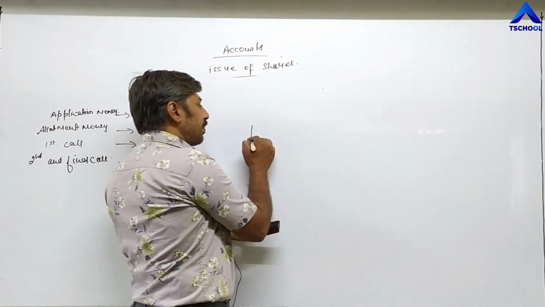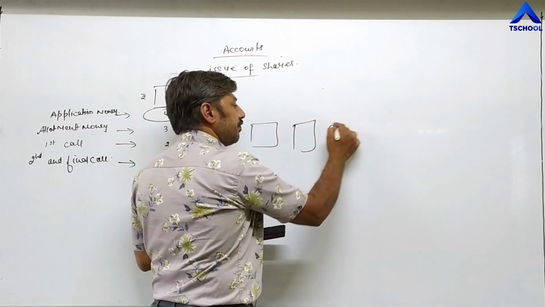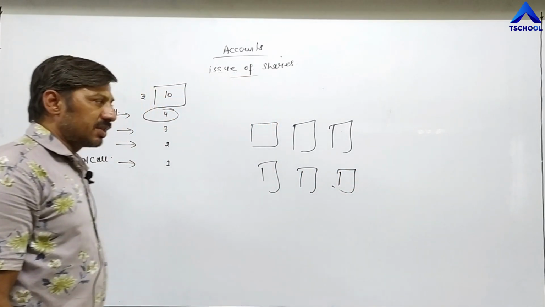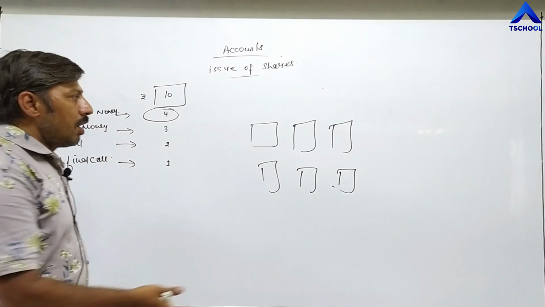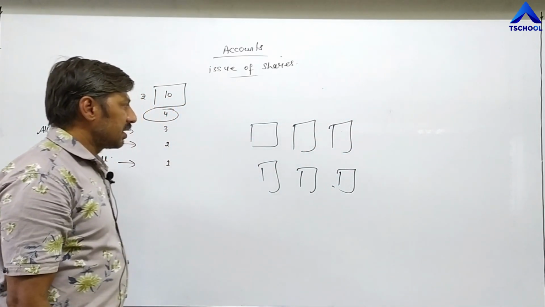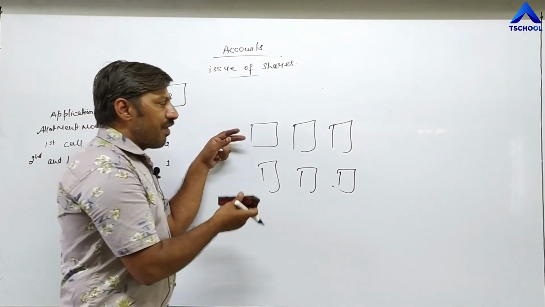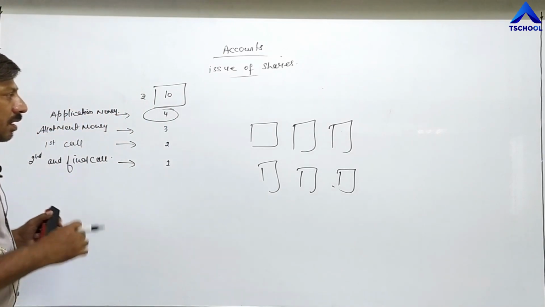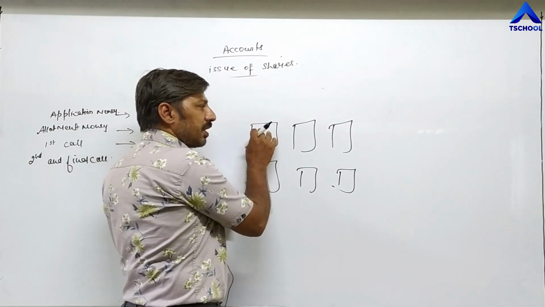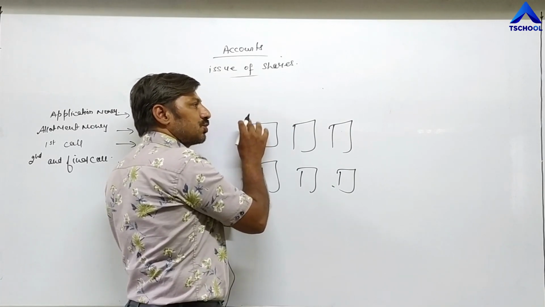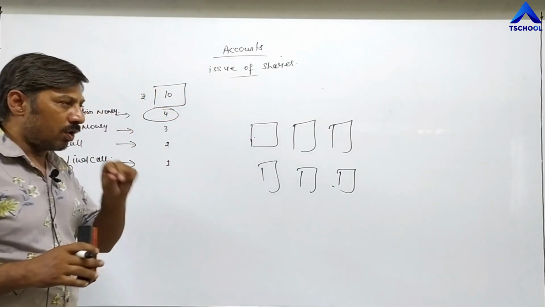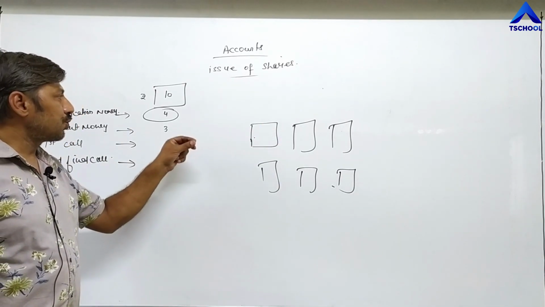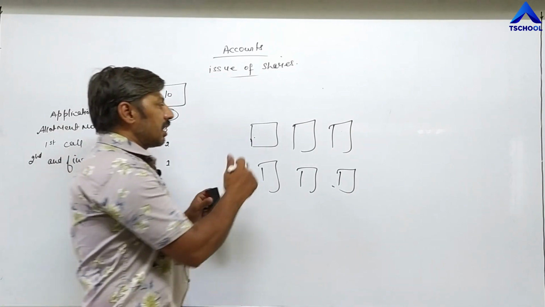Once company receives applications from different investors, different candidates, those who want to purchase share, after receiving all applications, then company scrutinizes and verifies all the details given in the application. Once company is satisfied with all the relevant information mentioned in the application form, then they give shares to that candidate. This is called allotment of share.